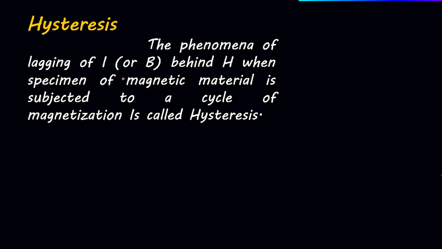Let's try to understand this phenomenon also. The cycle of this magnetization and demagnetization is known as hysteresis. Let's know about hysteresis. The phenomenon of lagging of I or B behind H when a specimen of magnetic material is subjected to a cycle of magnetization is called hysteresis.